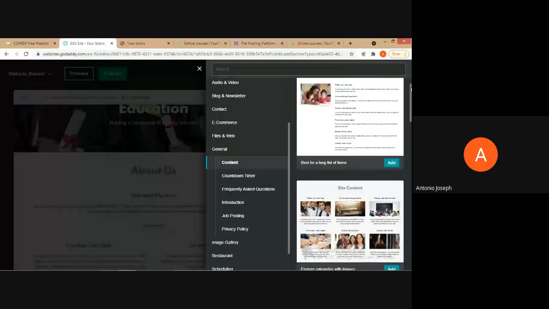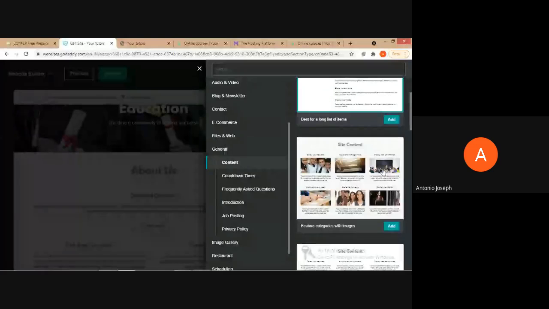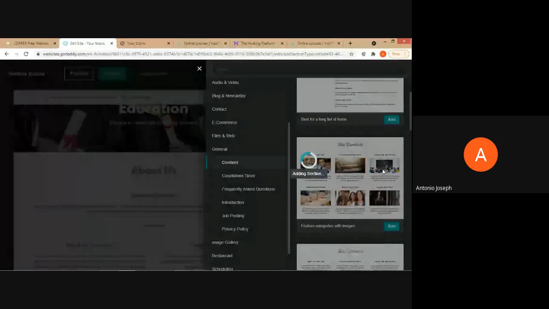If it's like a different subject or different types of courses, then the second one will be a better option, because we can represent some image also, and then we can provide the details of the course as well as the name of that particular course. Okay, so that will look pleasing in a website. So I am choosing the second option.